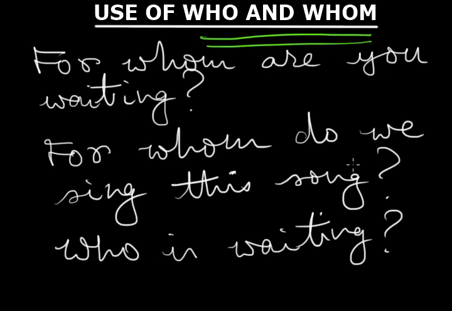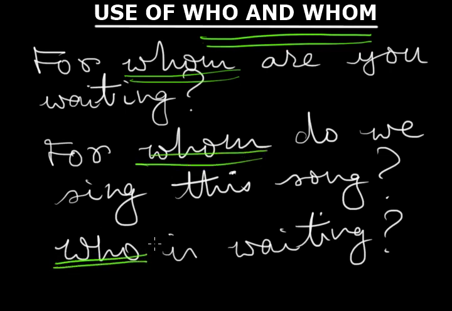We also need to get clear about the concept of object, because what we need to remember is that whom is always the object, whereas who is the subject. So whom will always be at the receiving end, whereas who will always be the doer of the action.